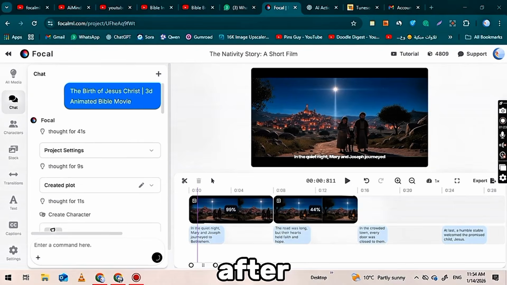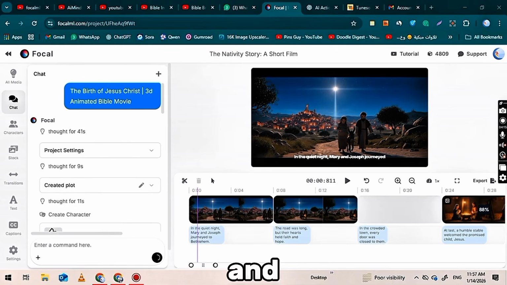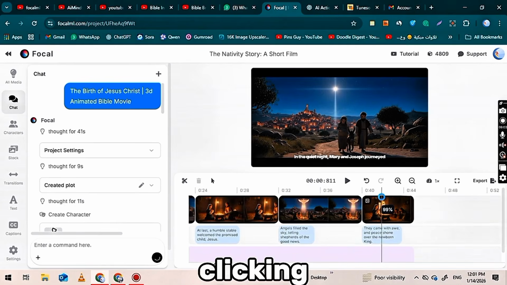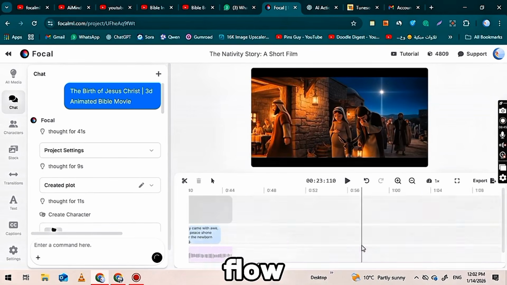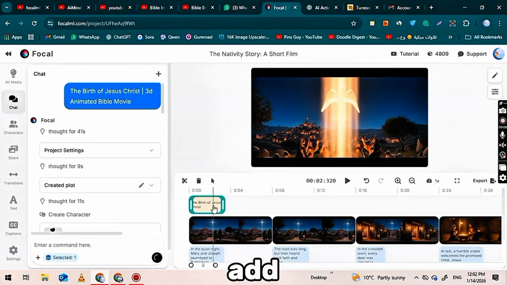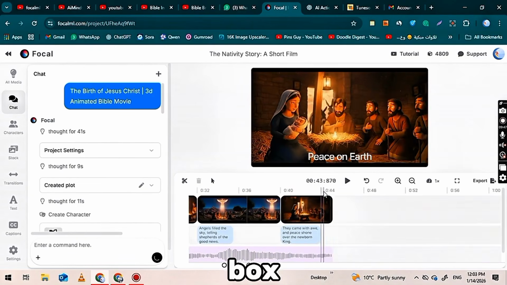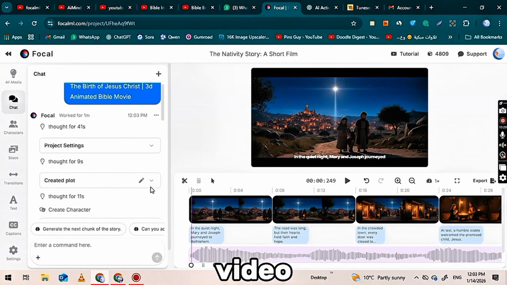After waiting for some time, your entire video will be automatically generated and fully visible on the timeline. You can preview your video by clicking the play button to check the visuals, sound, and overall flow. If you want to change or add anything in the video, you can simply use the chat. In this chat box, you can type what you want to edit, modify, or add, and the video will update accordingly.